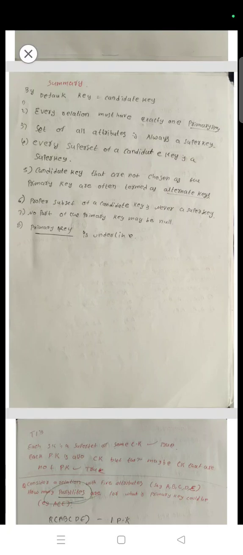Summary. By the definition of key, that is, candidate key, every relation must have exactly one primary key. Set of all attributes is always a super key. Every superset of a candidate key is a super key. Candidate keys that are not chosen as the primary key are often termed alternative keys. Proper subset of a candidate key is never a super key. No part of a primary key may be null.